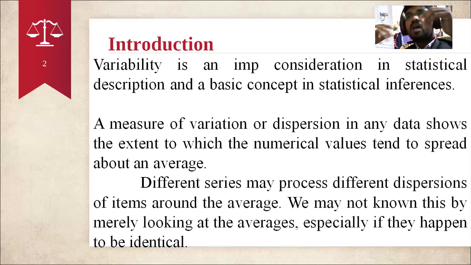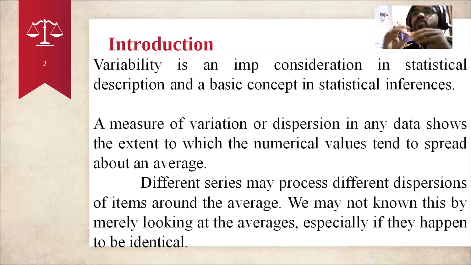We need to know which person has maintained consistency in all the subjects and which has not, and to what extent the numerical values tend to be spread about the average.